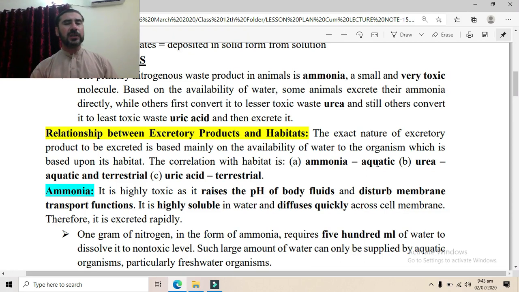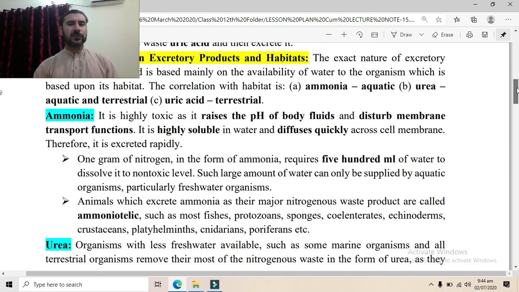Ammonia is usually released as an excretory product in aquatic animals. Urea is usually excreted as a nitrogenous waste in aquatic and terrestrial organisms. Uric acid is usually released as a nitrogenous waste by the terrestrial organisms.